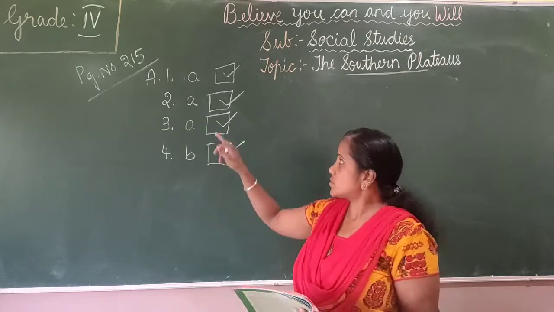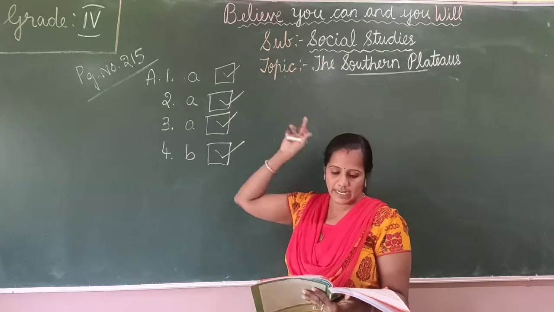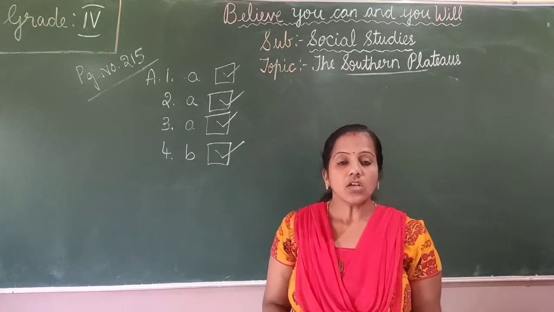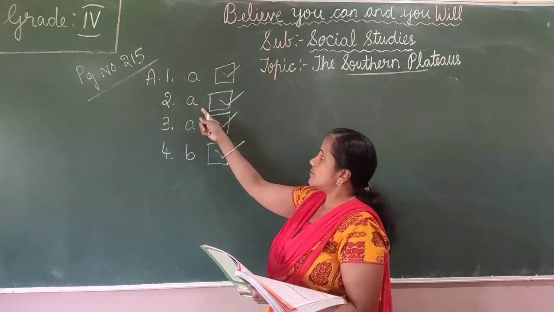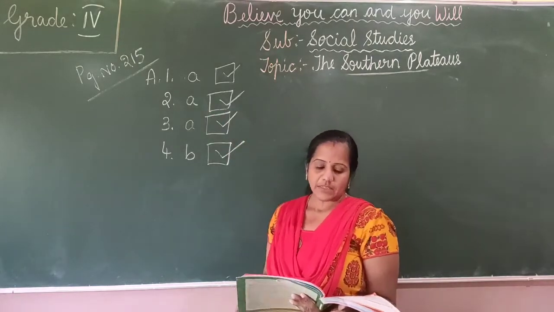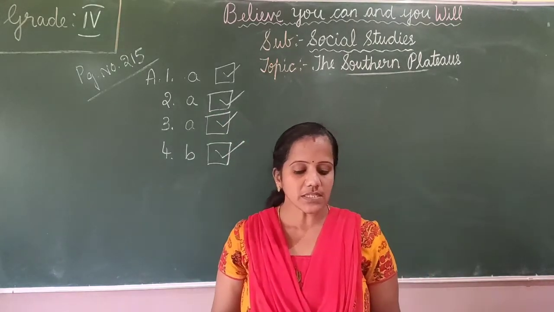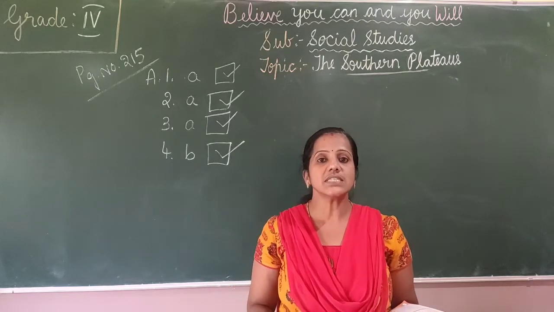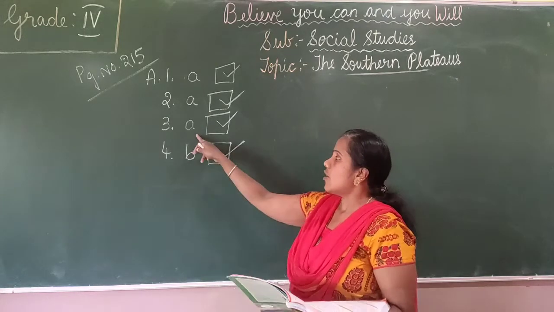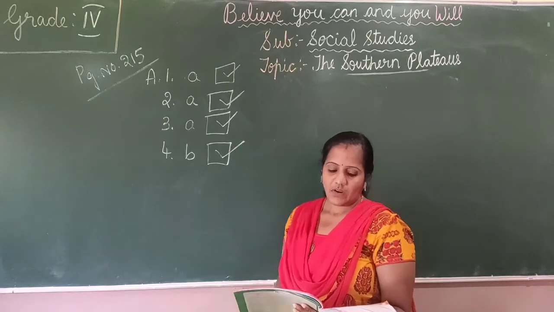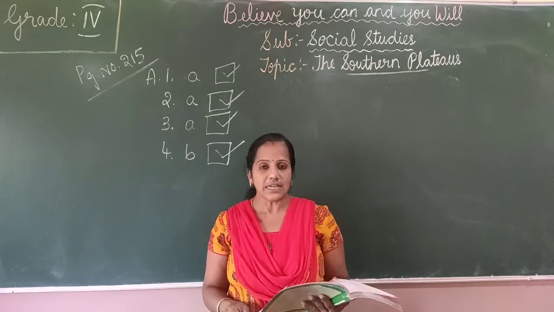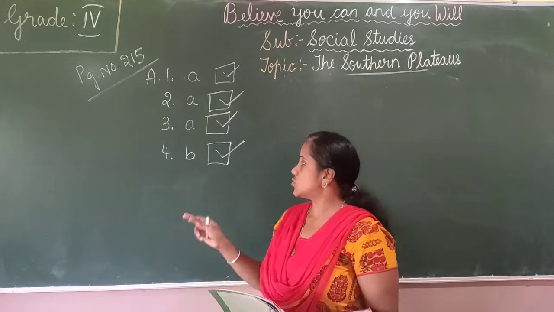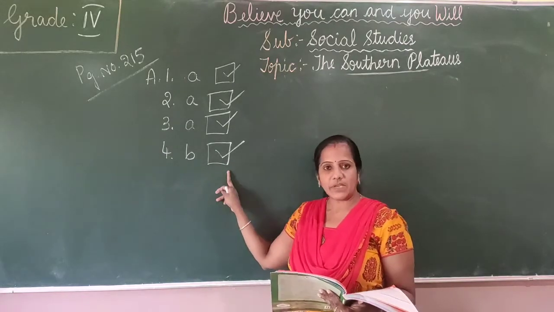So it is in option A. Tick option A. The second one, cotton grows well in black soil. Option A. The third one, the longest river in the Deccan Plateau is Godavari. Option A. Fourth one, Deccan Plateau is also called the Great Peninsular Plateau. It is in option B.